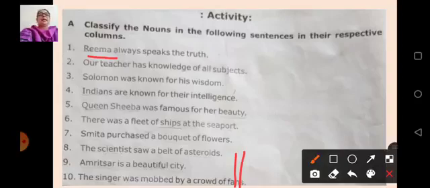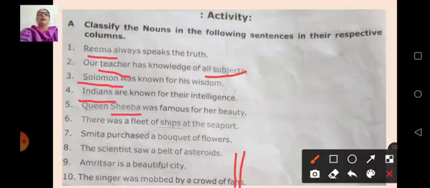Our teacher has knowledge of all subjects. Our teacher has knowledge of all subjects. So here teacher and subjects, these two nouns are there. Third sentence, Solomon was known for his wisdom. Here Solomon. Fourth, Indians are known for their intelligence. Indians.